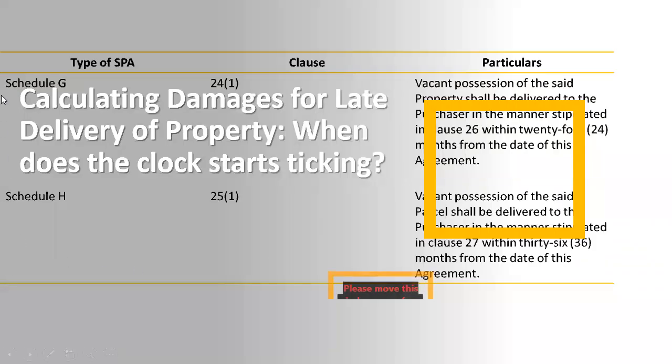If we look at clause 24.1 and also clause 25.1, they mention that the vacant possession of the property must be delivered within 24 months or 36 months from the date of this agreement. So there are case laws that discussed when this date starts, or what constitutes the date of this agreement. I will highlight these two cases to you all.